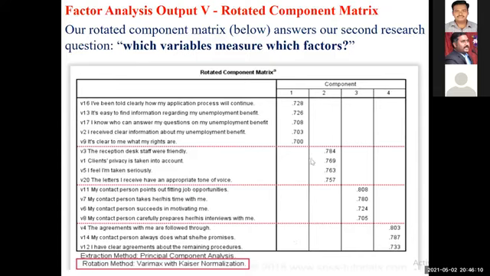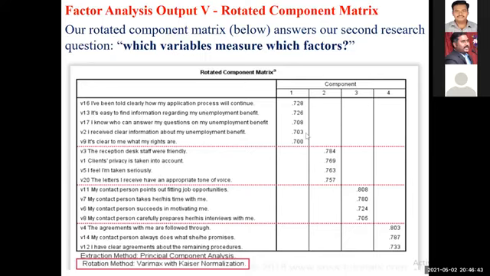This is the second factor: reception desk staff are friendly, client's privacy, I feel I am taken seriously, the letters I receive have an appropriate tone of voice. Regarding these variables, we can have a factor name like client support, or support or guidance or help desk. Like that, we can have. You can decide the factor name according to the researcher.